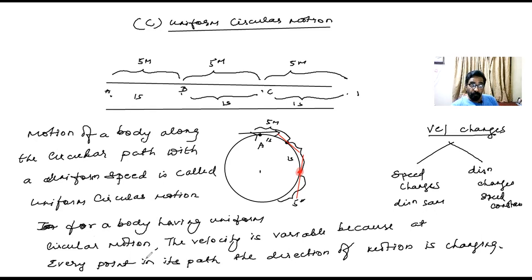Why? Because at every point in its path, the direction of the motion is changing, as I just showed you. How do you get the direction of motion? Just draw a tangent at that point. The direction of motion is along a tangent line.